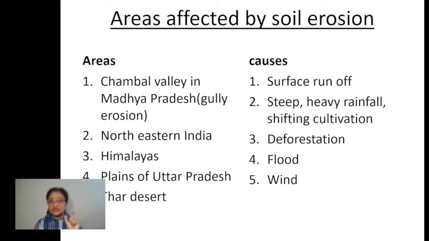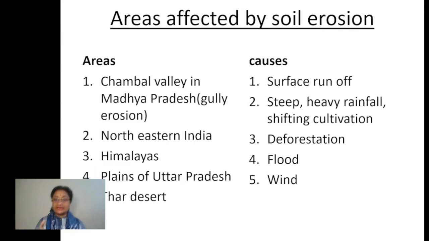Children, one thing you should understand here: this is practiced in the interior parts of the forests, and it is one of the main problems we face in the northeastern hilly regions, which makes a large part prone to soil erosion.